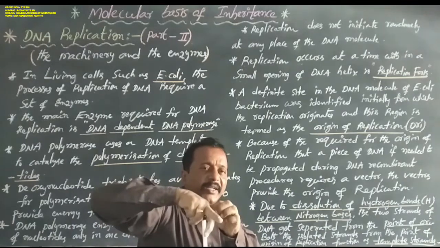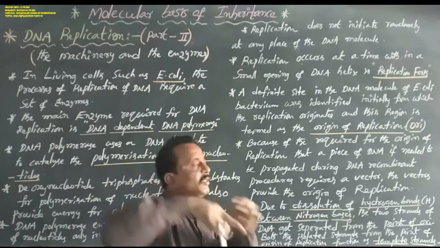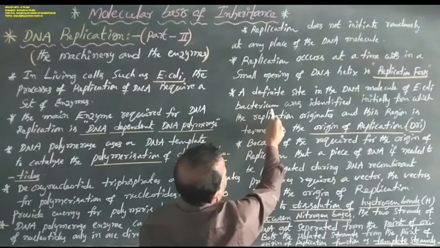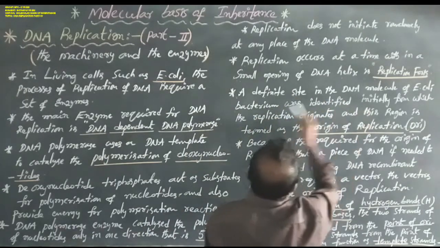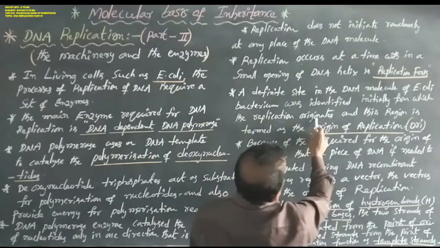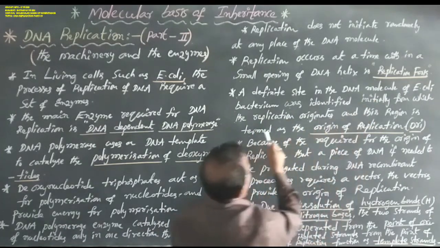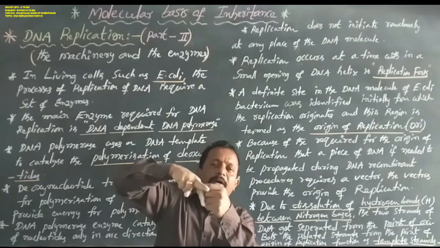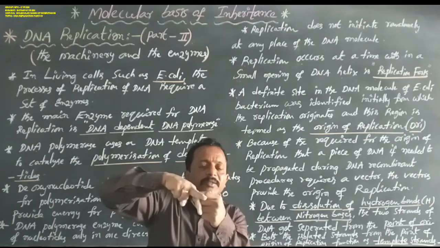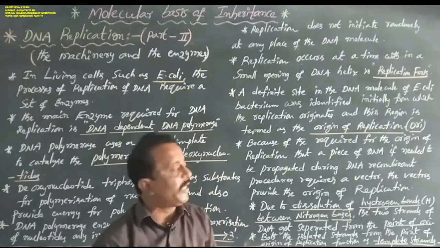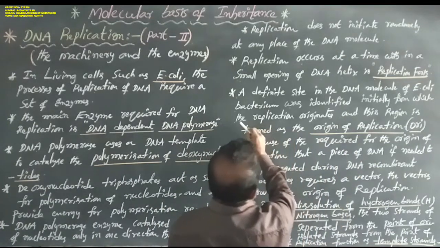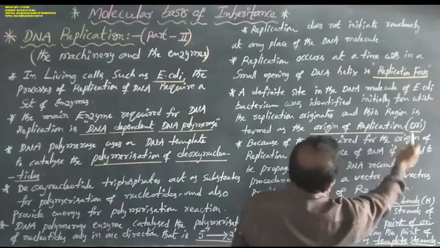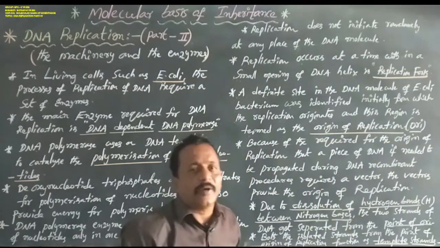The replication originates here, and this region is termed the origin of replication, short form ORI. ORI means origin of replication.